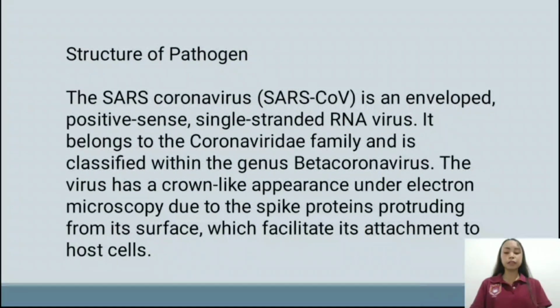Structure of pathogen. The SARS coronavirus is an enveloped, positive-sense, single-stranded RNA virus. It belongs to the Coronaviridae family and is classified within the genus Betacoronavirus. The virus has a crown-like appearance under electron microscopy due to the spike proteins protruding from its surface, which facilitate its attachment to host cells.